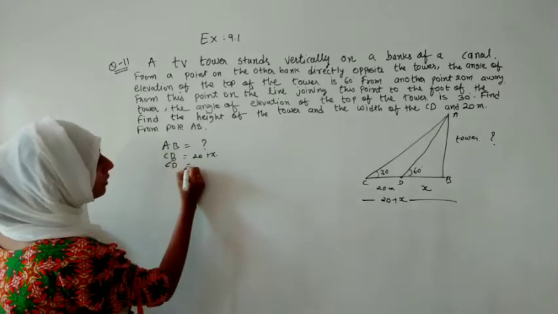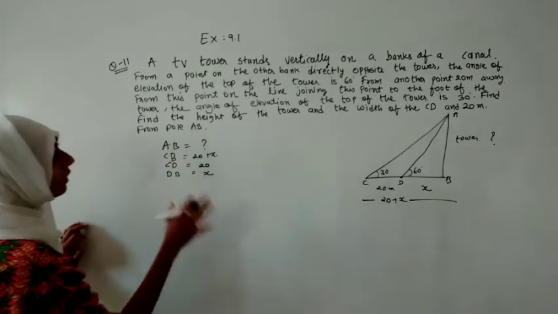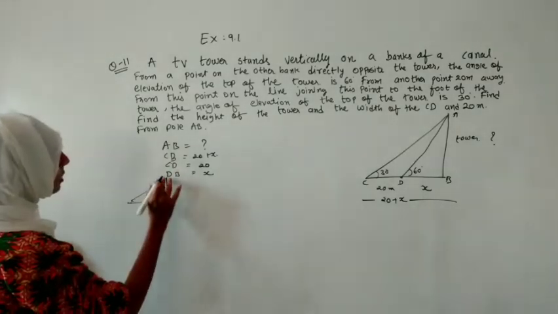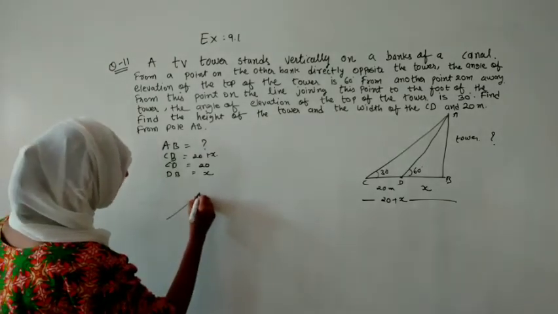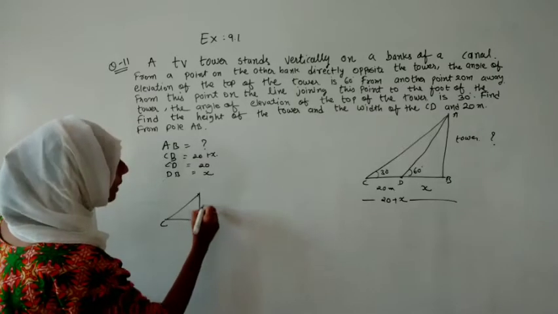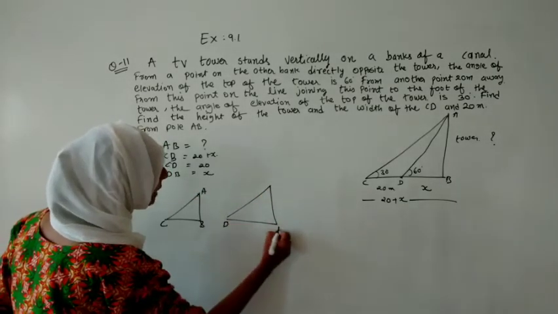CD is equal to 20 and DB is equal to x. Whatever we have guessed, we can write over here. Now we have to work on two triangles. So which two triangles do we have to work on? One triangle is named CBA and another triangle is DBA.